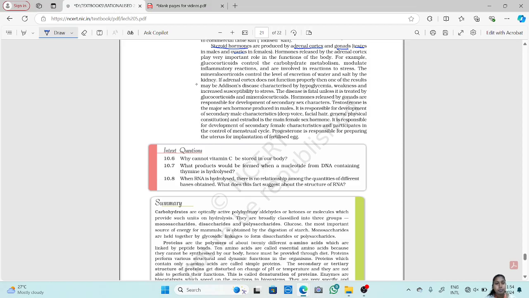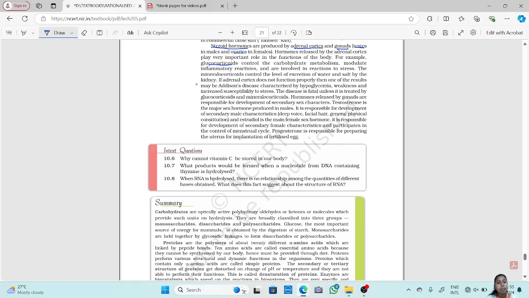For example, glucocorticoids, which control the carbohydrate metabolism, modulate inflammatory reactions, and are involved in reactions to stress. Glucocorticoid is a steroid hormone released from the adrenal cortex. Inflammatory reactions means whenever there is an inflammation. Whenever we get stressed, it is basically because of the release of glucocorticoids.